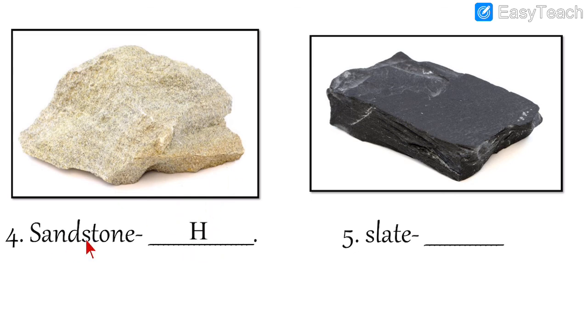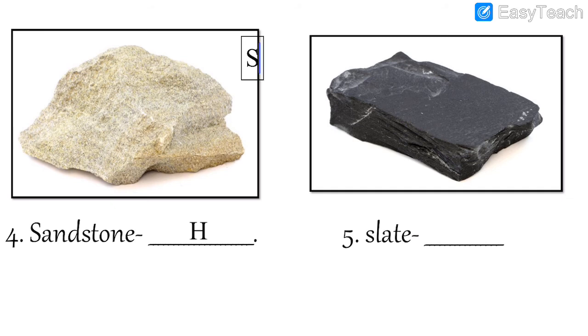Sandstone, that is the Red Fort in Delhi, which is made up of red sandstone. This is white sandstone. Slate, see, it looks like a stone, isn't it? But it is the rock which is used for making slate, on which you can write and practice addition, multiplication, alphabets, all those things. So slate is an example of soft rock.